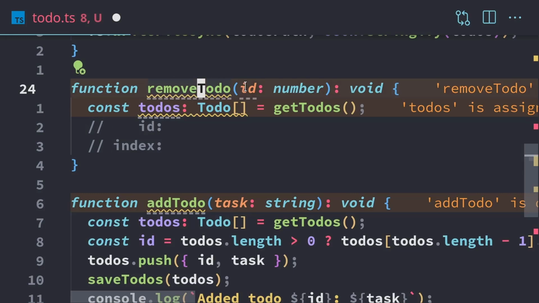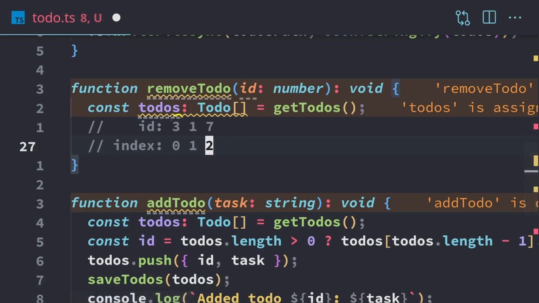So we're removing it based on the ID number because the user will have a list displayed and they'll have to pick the ID number to remove. So we need to map the IDs to the index. For example, if we have IDs 3, 1, and 7, maybe those indexes are 1, 0, and 2. We need to take, for example, ID 3 and find index 0. That way we can remove it from this to-do array. And that's what we're going to be doing.